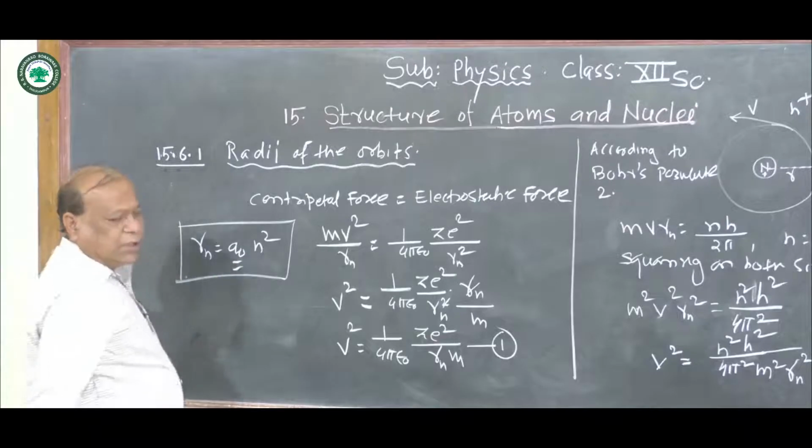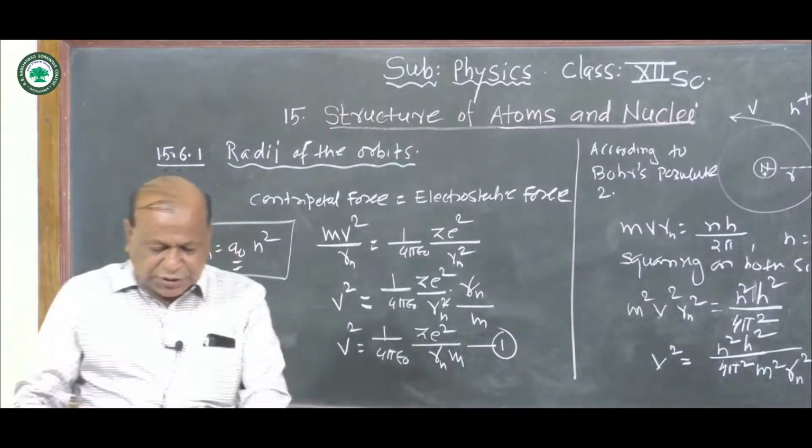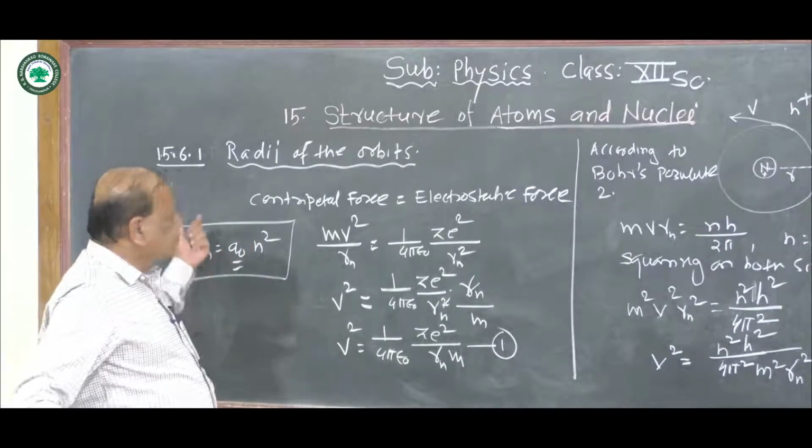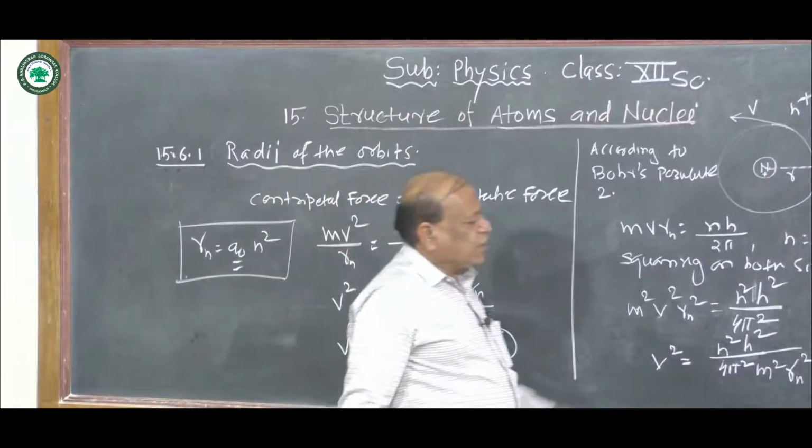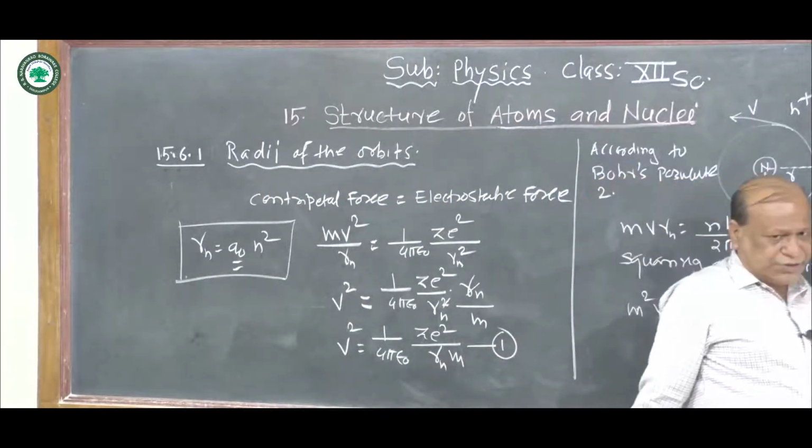Here a0 is the value for the first orbit.